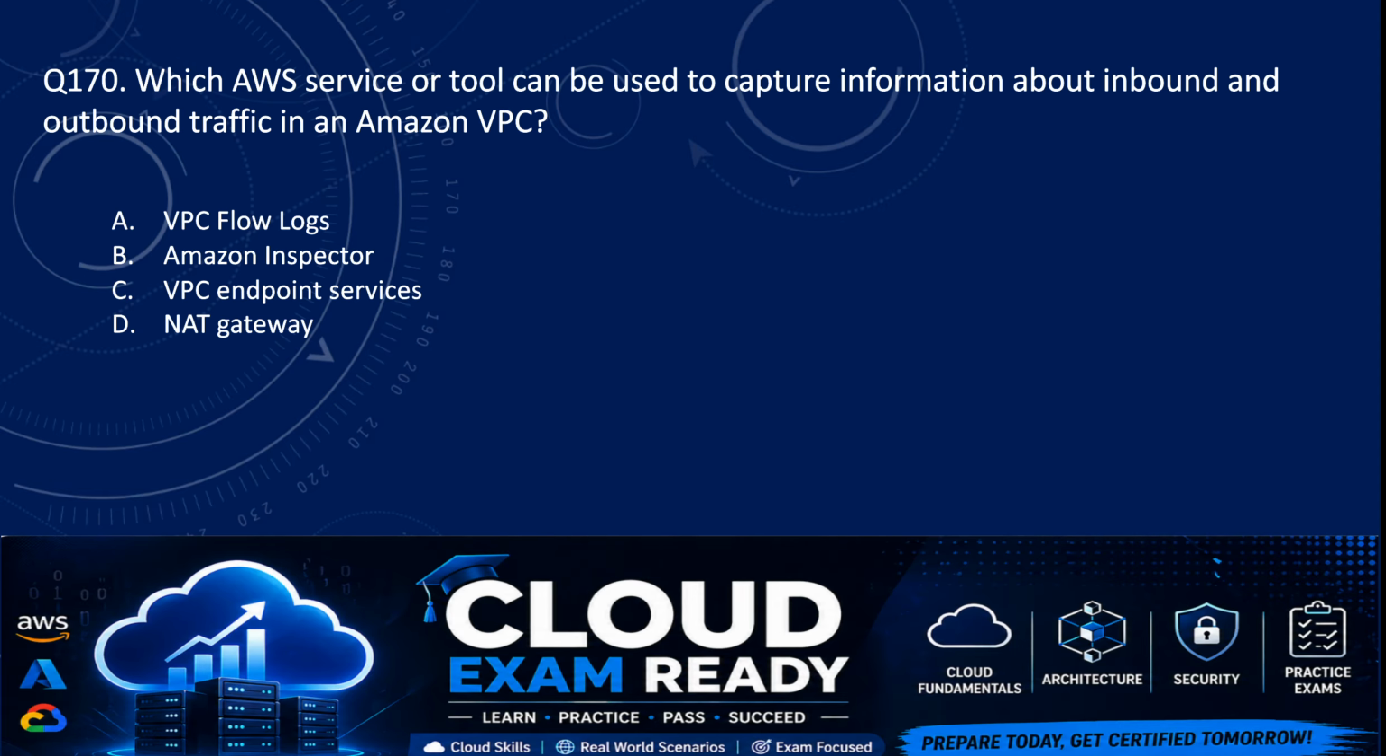Next, question number 170. Which AWS service or tool can be used to capture information about inbound and outbound traffic in an Amazon VPC? So we have options. Option A, VPC flow logs. Option B, Amazon Inspector. Option C, VPC endpoint services. And option D is NAT gateway. So the correct answer here is option A, which is VPC flow logs.